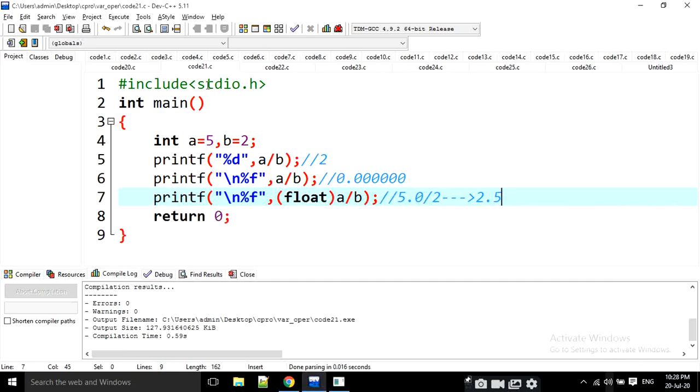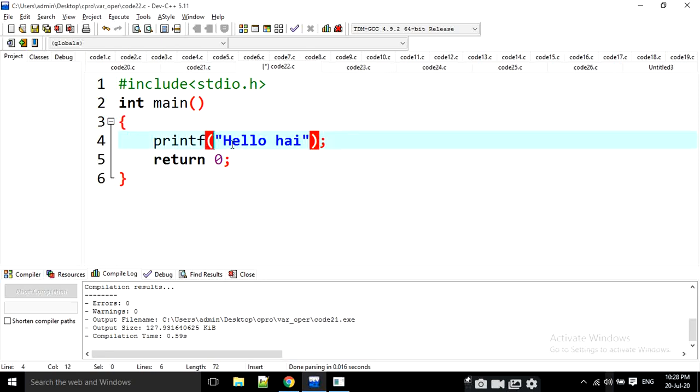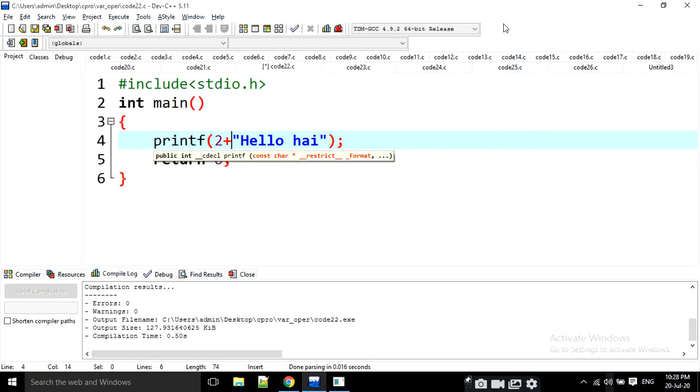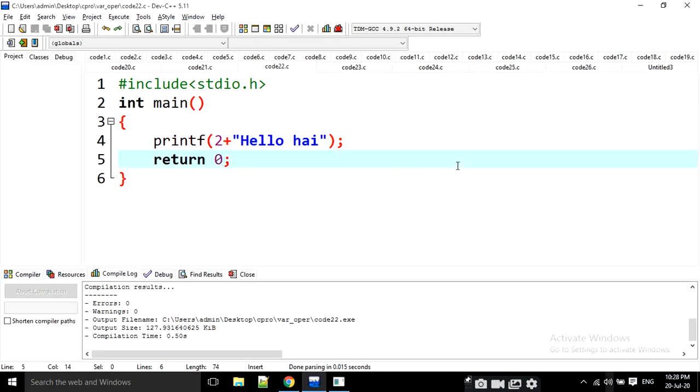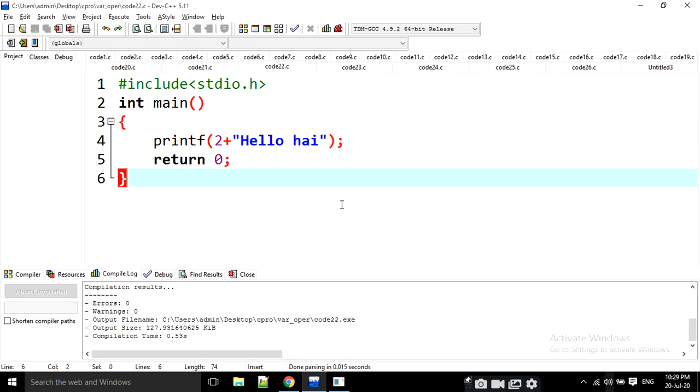This is code 21. Next, code 22. I am going to print 2 plus "hello hi". Now what is it going to be? For example, if there is no 2 plus, it is going to display hello and hi. Now with 2 plus, it is going to remove the first 2 characters from that string and print the rest. That means the first 2 characters are skipped, and the output is this one. For example, if I execute it, look at the output here. It is going to execute from here only.